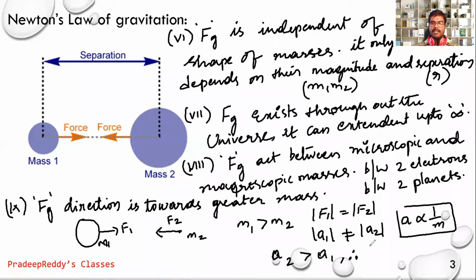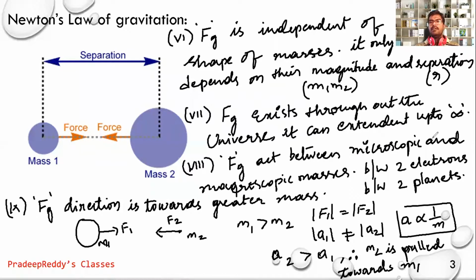Therefore, m2 is pulled towards m1. So if you are taking two different masses, the gravitational force acting on the smaller mass will pull it towards the larger mass.